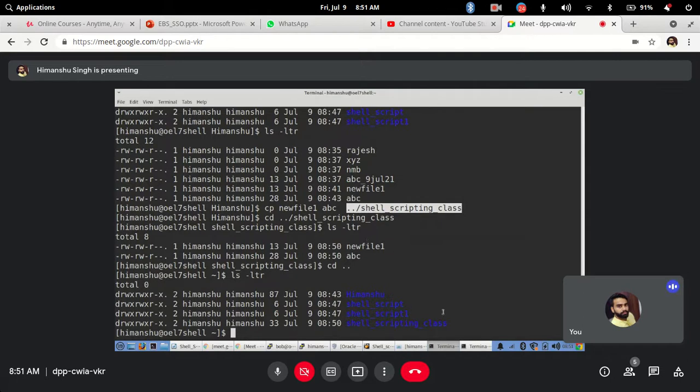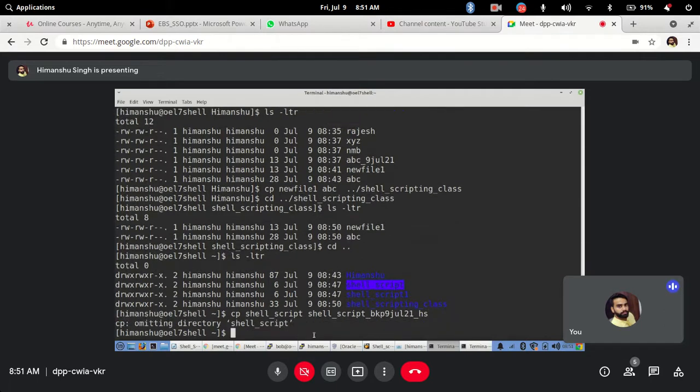So let's say I want to copy this directory with a backup name, underscore backup, 9 July 21 underscore HS. Will it work? Let's see. Okay, this is not working.